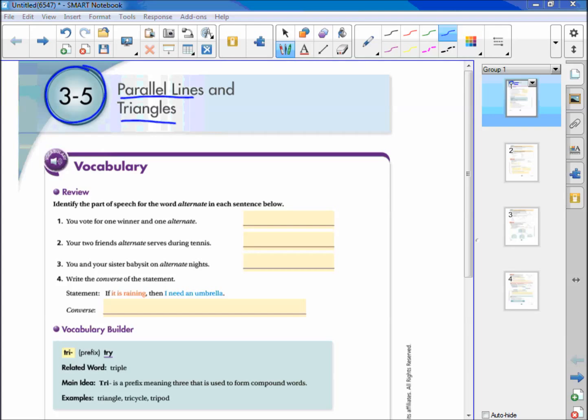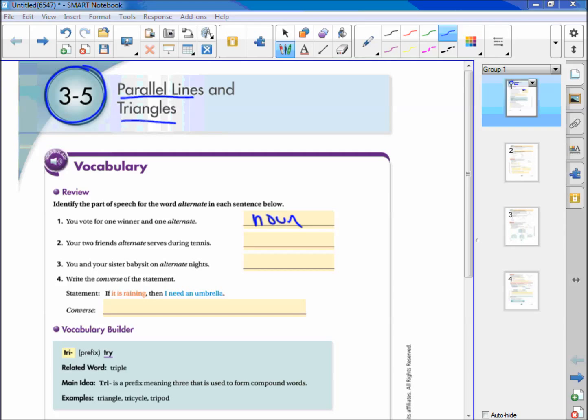All right, so our review. Identify the part of speech for the word alternate in each sentence below. You vote for one winner and one alternate. So this is a noun. The person who is your alternate is still a person, and a person's always going to be a noun.